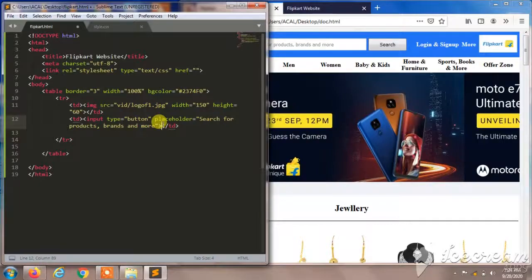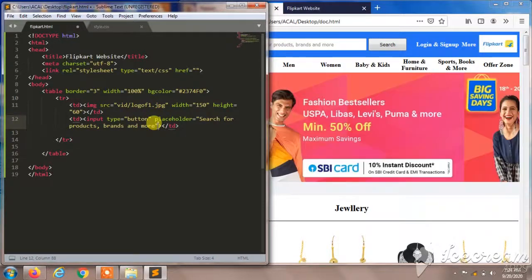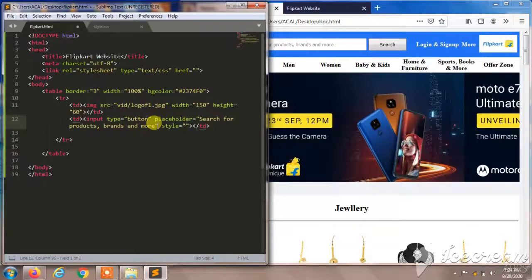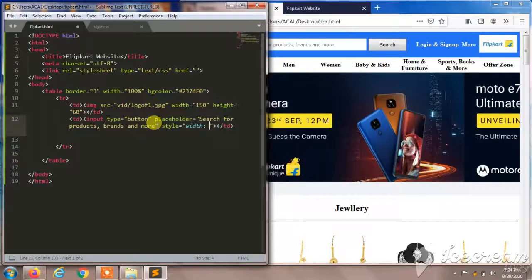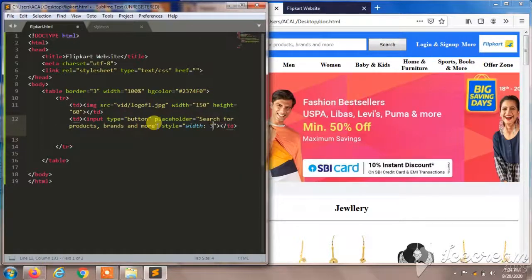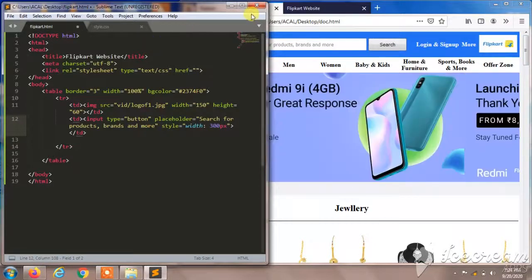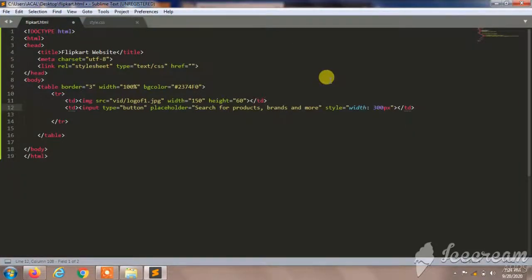and here give some style. I'll give a width of 300 pixels, yeah, 300 pixels will be sufficient, and the height will be 27 pixels, which is better to make our search bar a little bit different.